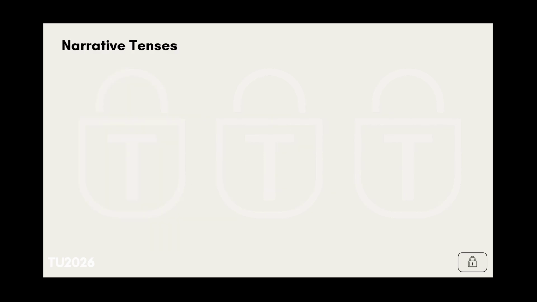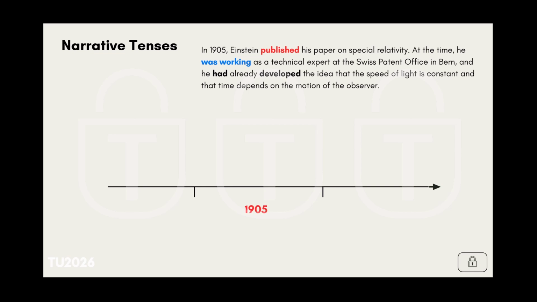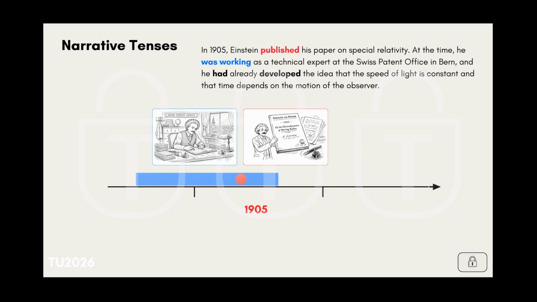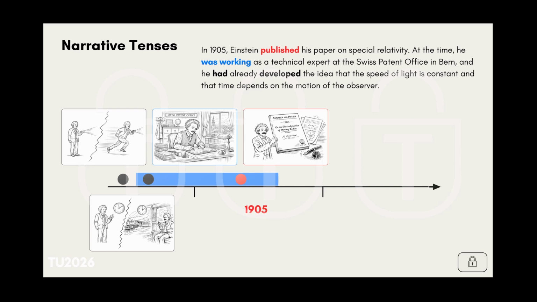Let's look at how the tenses work in this sentence. It happened in 1905. This is our reference point on the timeline. First, published is in the past simple. This tells us the main event in the story. Next, was working is in the past continuous. This tells us what other important or interesting events were in progress at that time. Finally, had already developed is in the past perfect. This tells us that something happened before the main event we are focusing on, or before 1905.